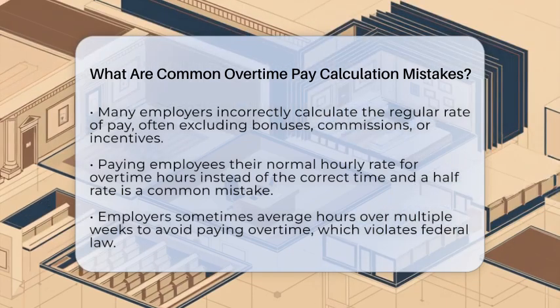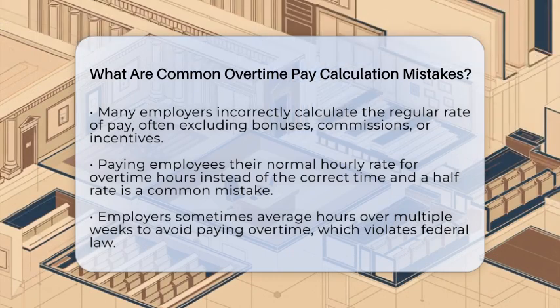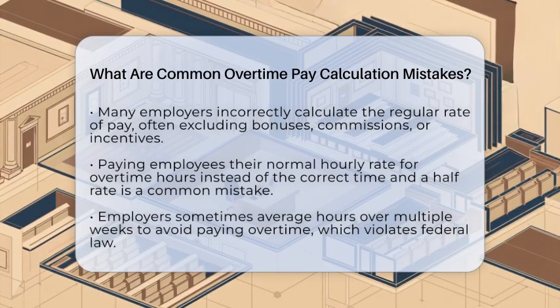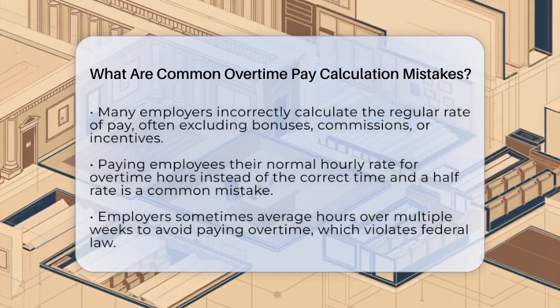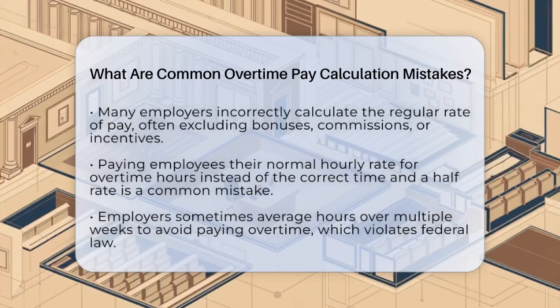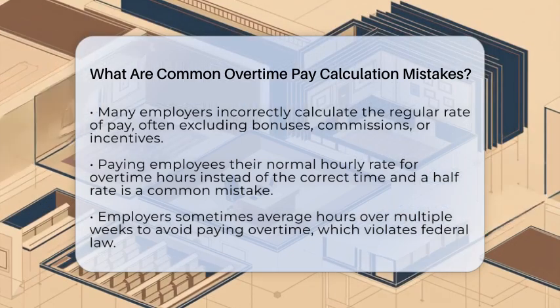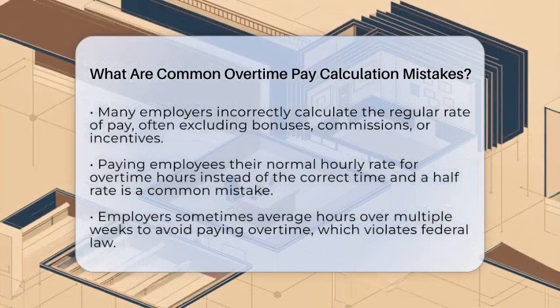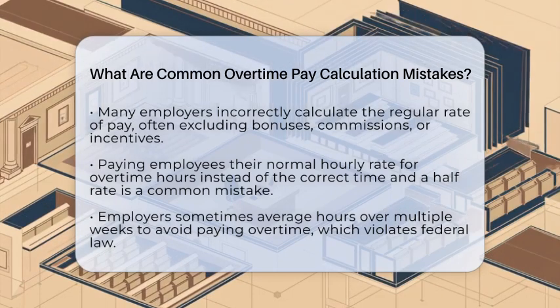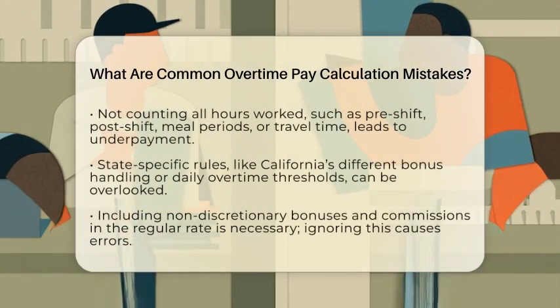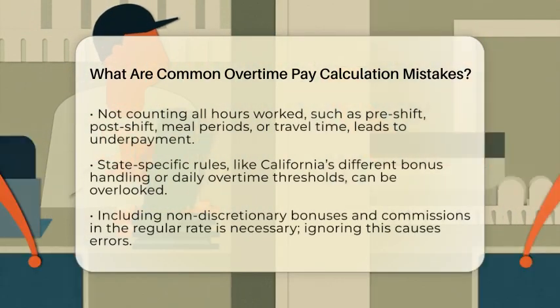First, many employers get the regular rate of pay wrong. They often forget to include bonuses, commissions, or incentives when figuring out the hourly rate used for overtime. If these aren't included, workers end up getting paid less than the law requires. Next, some bosses mistakenly pay employees their normal hourly rate for overtime hours instead of the correct 1.5 times that rate. This is a big mistake that violates wage and hour laws.